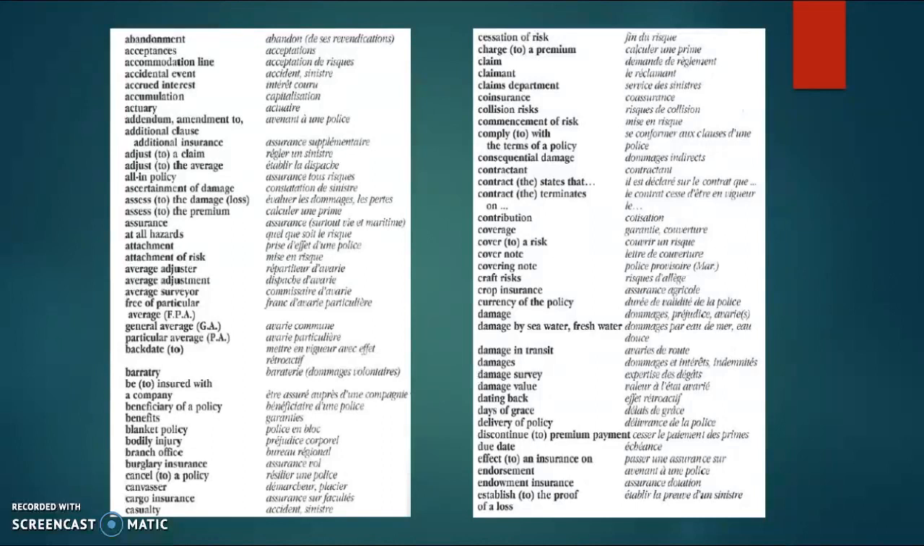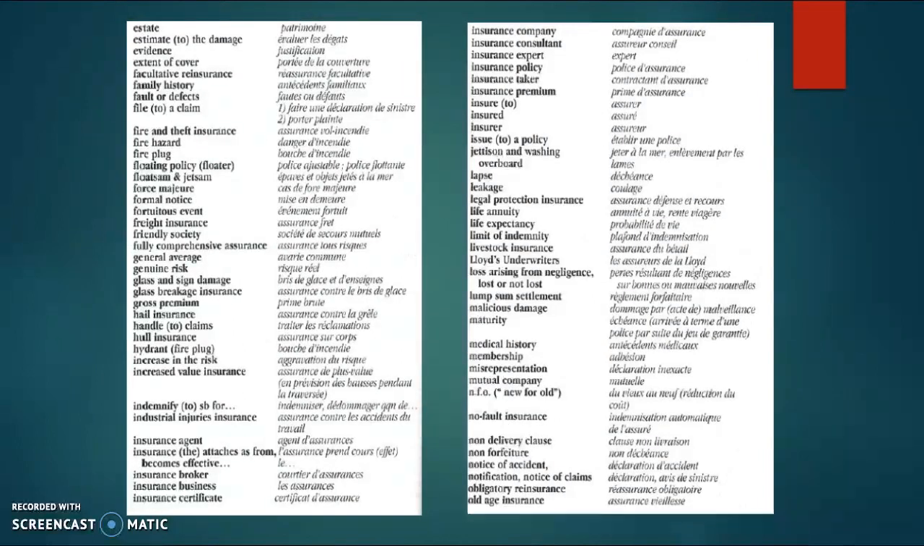risk, crop insurance, currency of the policy, damage, damage by seawater, freshwater, damage in transit, damages, damage survey, damage value, dating back, days of grace, delivery policy, discontinued premium payment, due date, effect an insurance on, endorsement, endowment insurance, establish the proof of a loss, estate, estimate the damage, evidence, extent of cover, facultative reinsurance, family history, fault or defects,